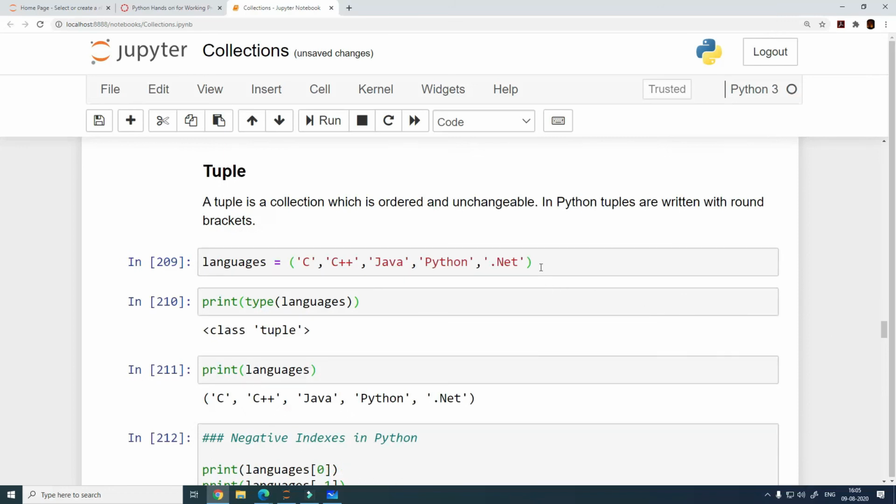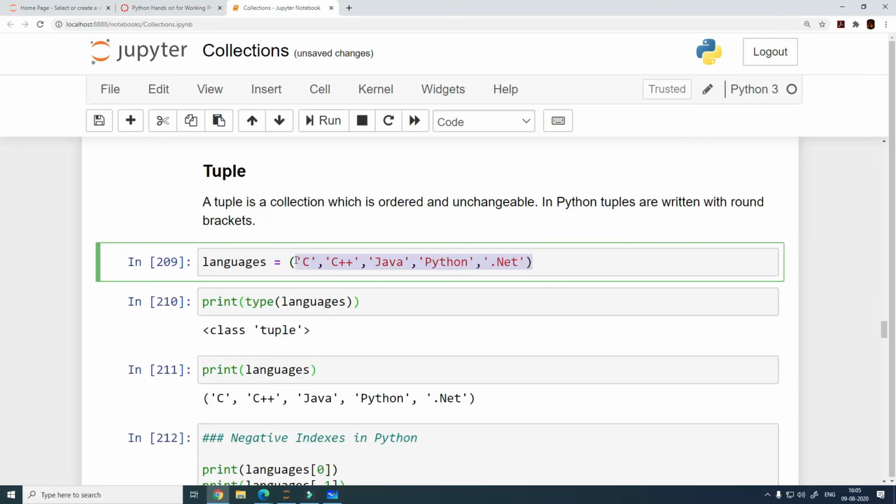So you can think of this as a read-only list, right? I mean, just for your understanding, you can think of a tuple as a read-only list. You can refer to the items of a tuple, but you cannot really change it once it is defined.